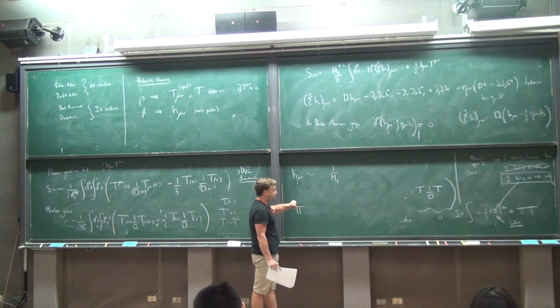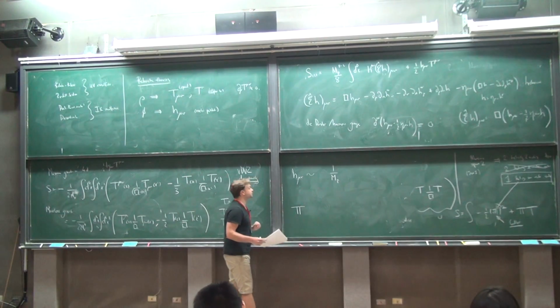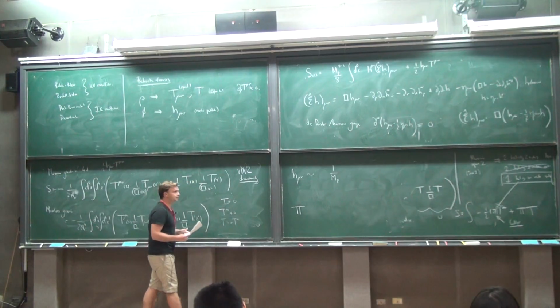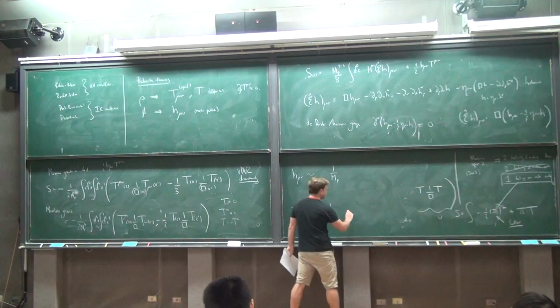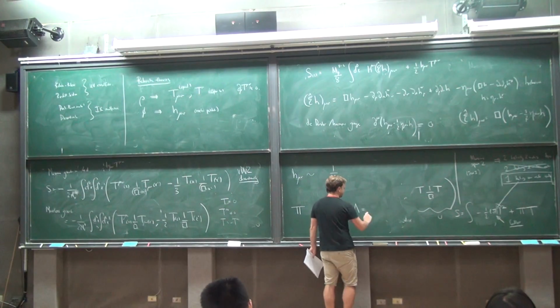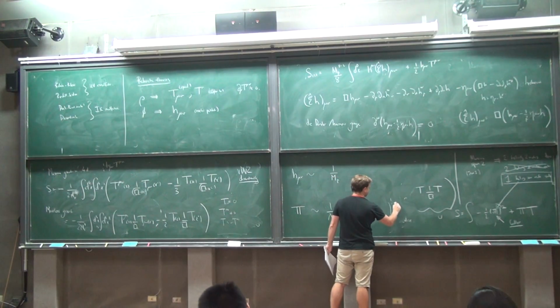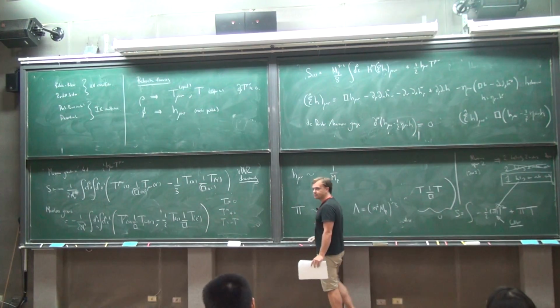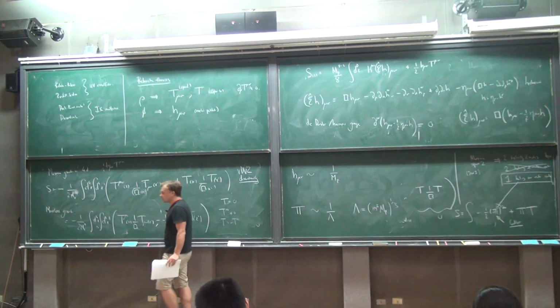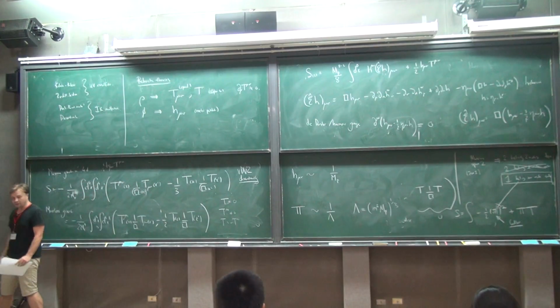But for the Stueckelberg zero mode, its interactions are not set by M Planck. We'll see they're actually set by a much lower scale lambda, where lambda is given by the cube root of m squared times M Planck. That's because we have another energy scale in the game, which is the graviton mass.